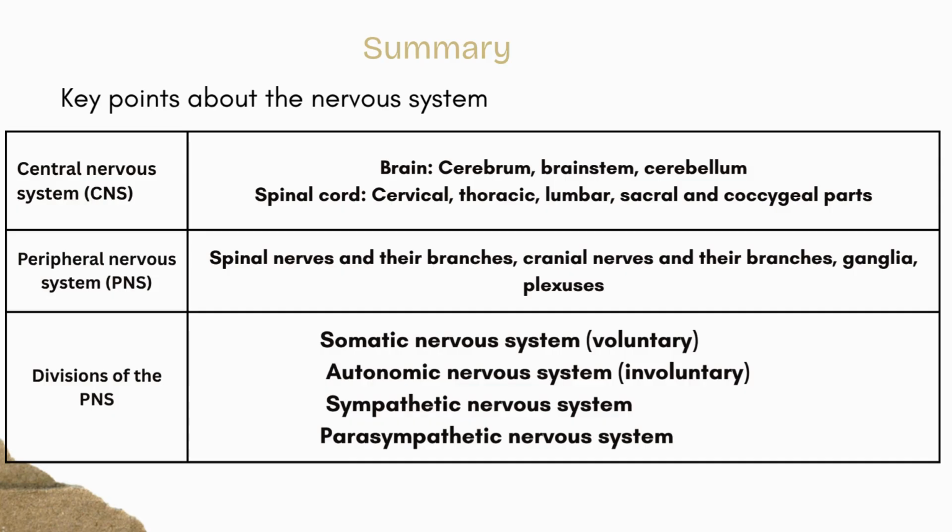Finally, let's look at the divisions of the PNS. It is divided into somatic nervous system, voluntary, and autonomic nervous system, involuntary, which is further split into the sympathetic nervous system and the parasympathetic nervous system.